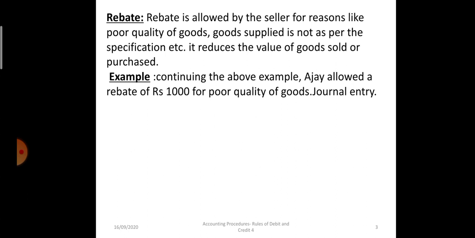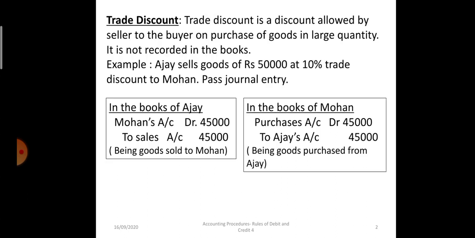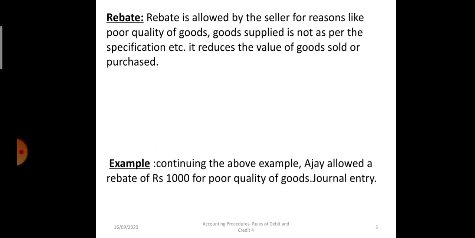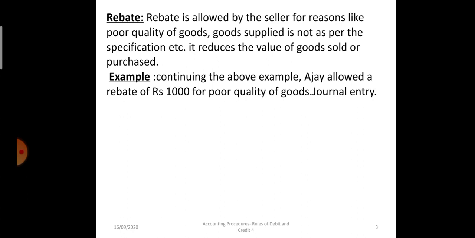Now the same example, the previous example: Ajay sells goods of rupees 50,000 at 10% trade discount. In the books of Ajay it is Mohan to sales 45,000 rupees and in the books of Mohan it is purchases to Ajay 45,000 rupees. Now in case of rebate we are taking the same example, that Ajay sold goods to Mohan at 50,000 rupees allowing a trade discount of 5,000. So the invoice value was 45,000 rupees. Now Ajay is allowing a rebate of 1,000 rupees due to some damages or poor quality of goods.